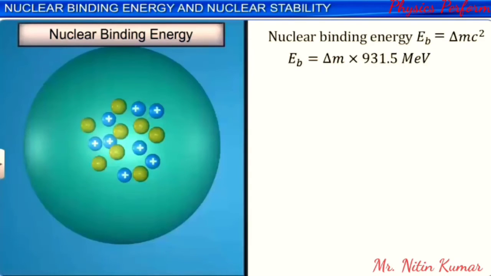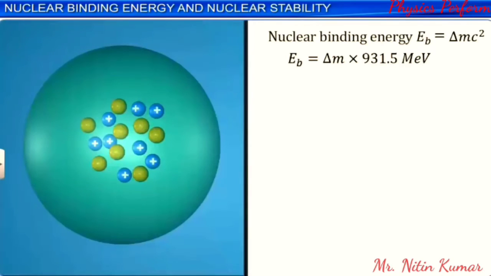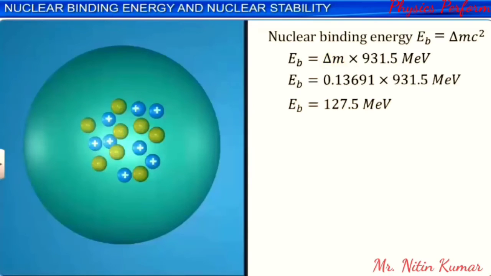Energy equal to binding energy is released when the constituents of a nucleus are brought together. This same energy is required to break a nucleus into its constituent nucleons. For the oxygen nucleus, substituting the values of mass defect delta M equal to 0.13691 AMU and simplifying, we get EB is equal to 127.5 MeV. The value of EB can be obtained in joule if we take delta M in kilogram.